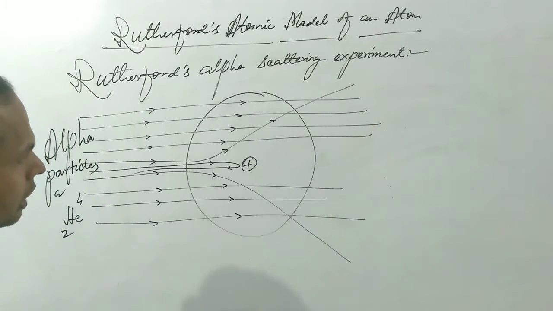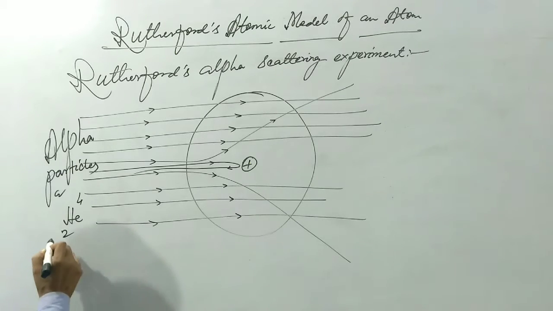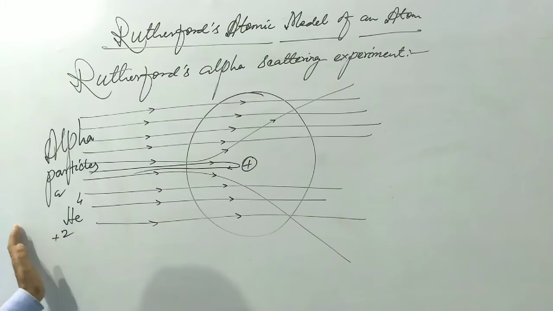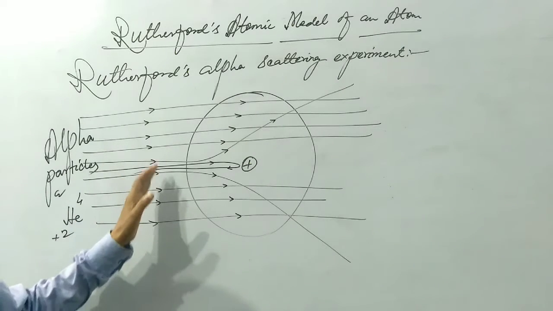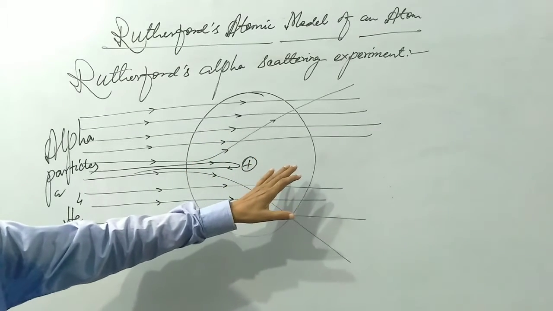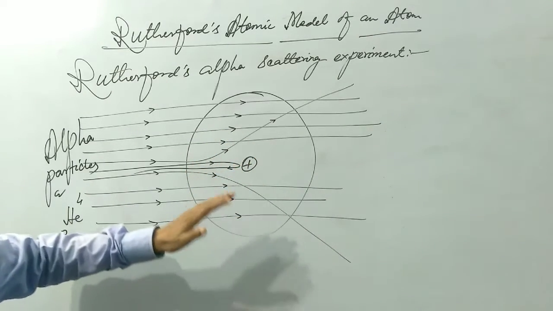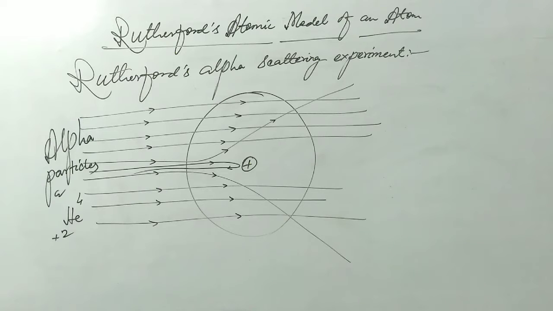Why is the nucleus positive? Because we have positively charged helium. Helium is also known as the alpha particle, and positively charged particles were bombarded over the thin foil of gold. Then a positive charge is present here because like charges repel each other and unlike charges attract each other.